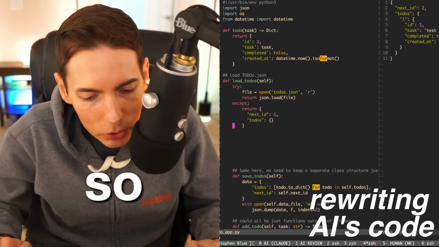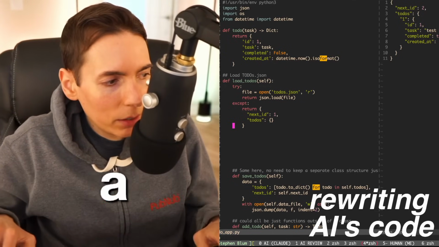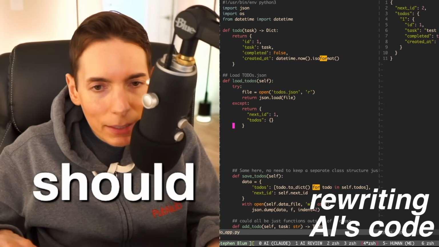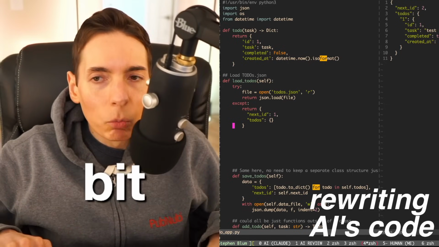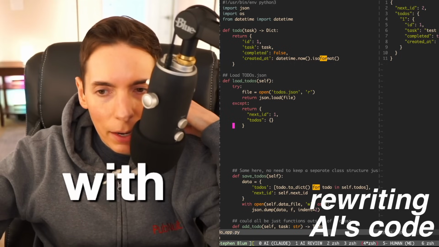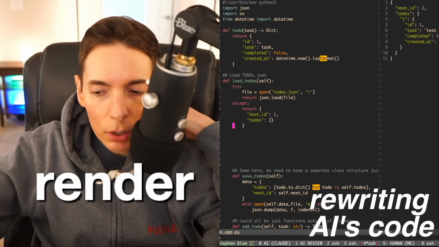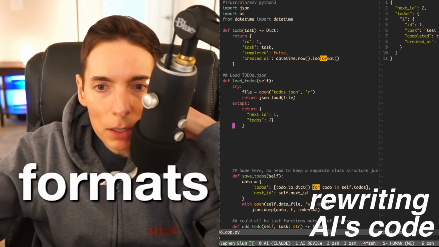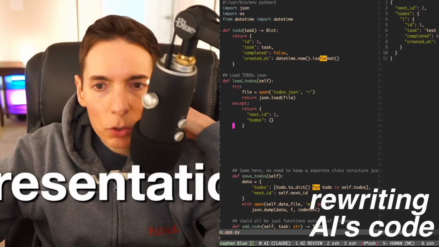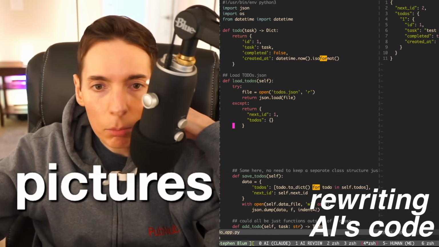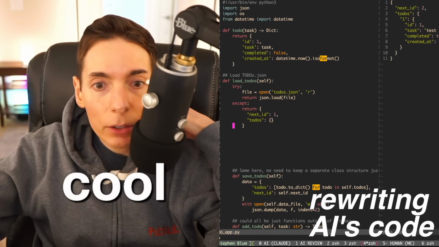So, how do you integrate AI for that? Well, actually, that's a really good question. We should ideate on that a little bit. What would make it more valuable with AI? You could have the AI render in different output formats, maybe. Instead of just a presentation, it could be a document, or you could have it draw some pictures or diagrams. That would be cool. Have the AI do some diagrams with it.